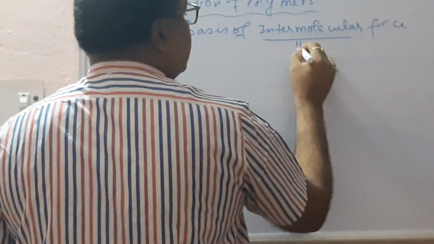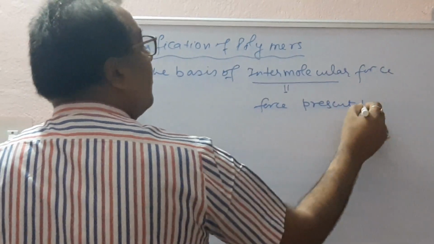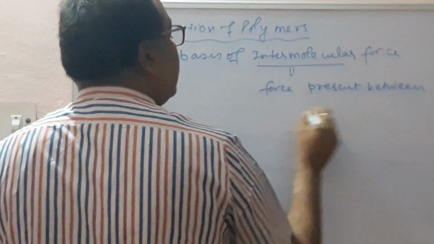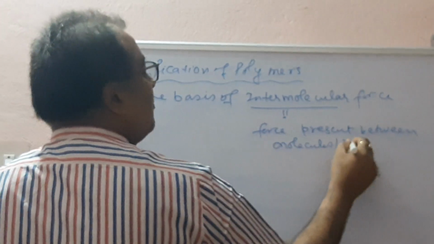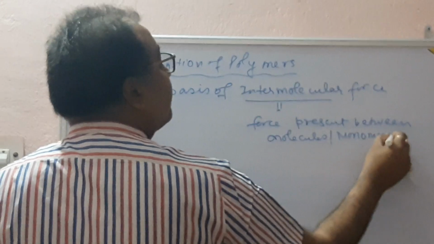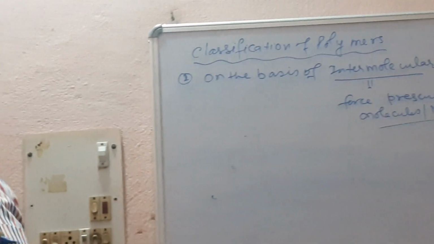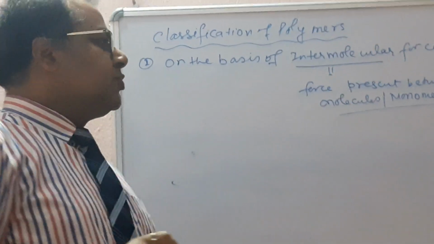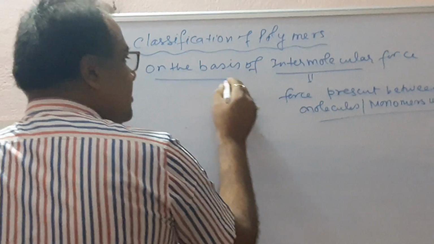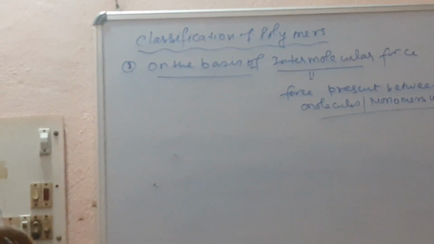Intermolecular force means the force present between molecules or monomer units. There are different types of intermolecular force, which we discussed in states of matter in class 11. On the basis of intermolecular force, polymers are further classified into four groups.